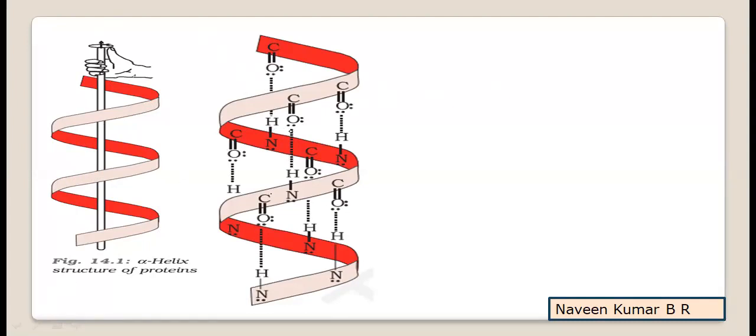These hydrogen bonds are making the twist present as such.